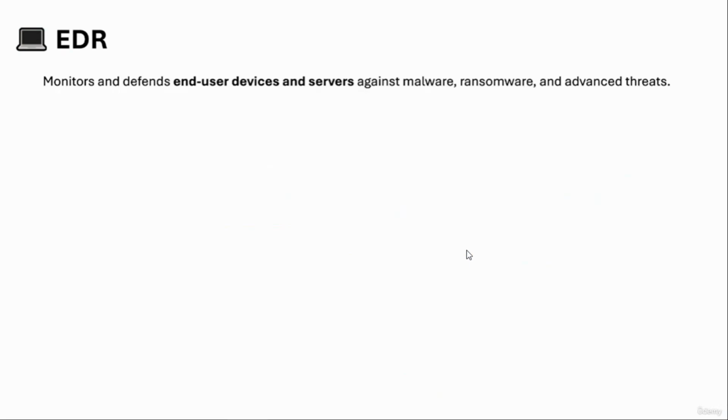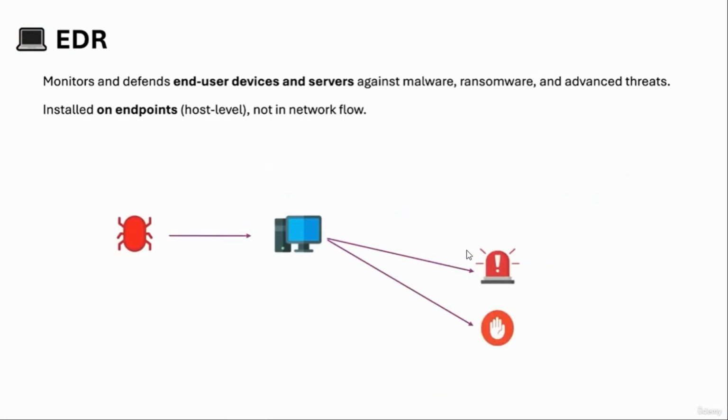EDR stands for Endpoint Detection and Response, and this is a system that monitors and defends end user devices and servers against malware, ransomware, and advanced threats. It is installed on endpoints or host level, not in the network flow. So it looks like that. Imagine that it is your antivirus. Basically, it is installed on your system, and if there is something like a suspicious file, then it is going to detect this and raise the alert, and also will be able to prevent installation or delete this file from your system.